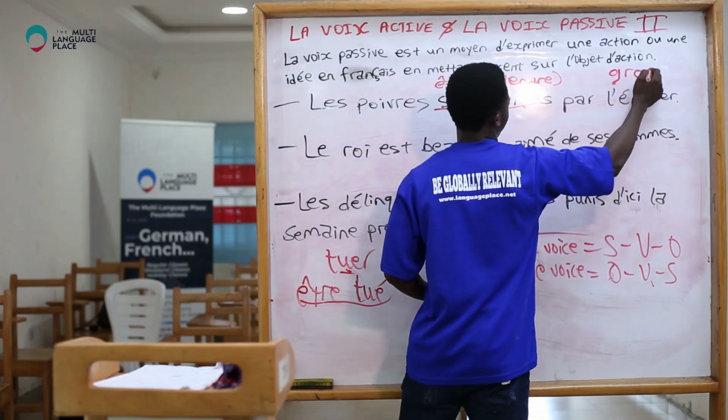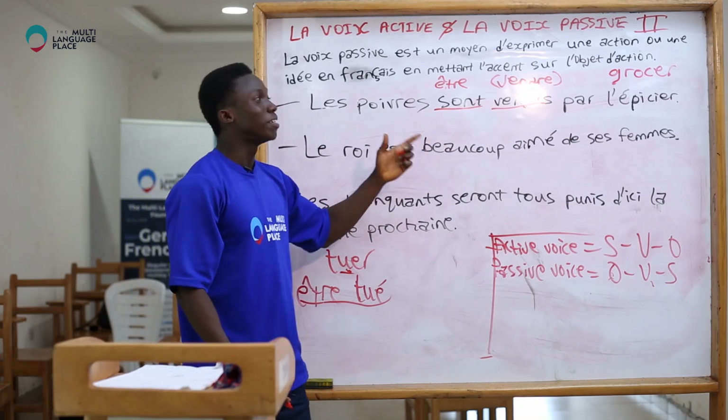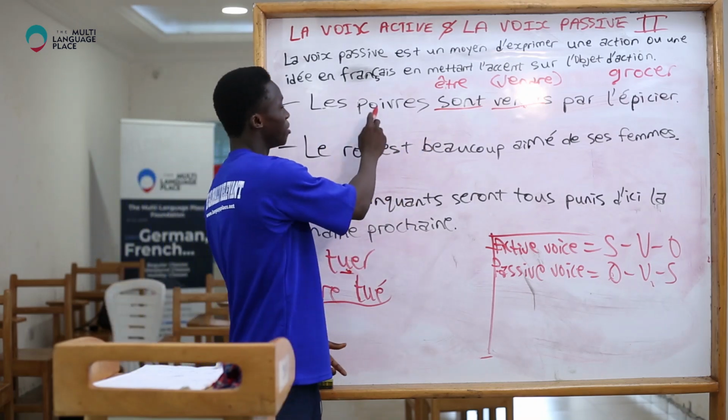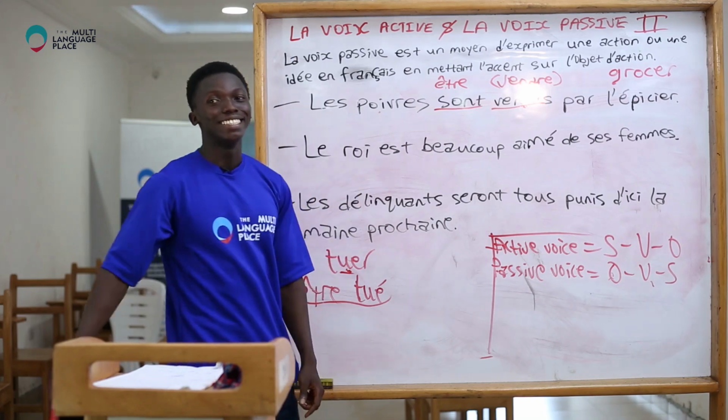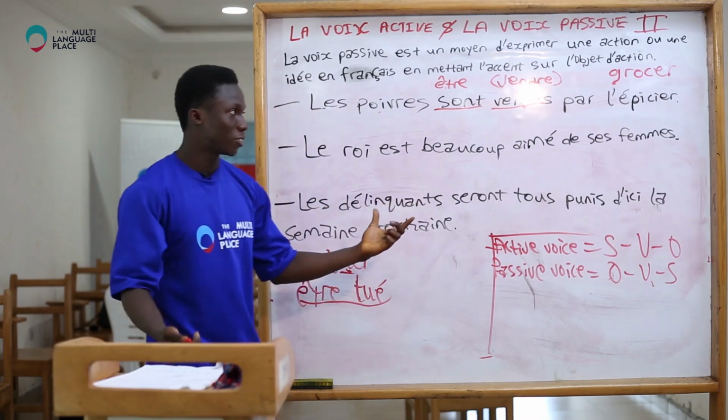Épicier means grocer. Peppers are sold, or pepper is sold by the grocer. They don't say peppers in English, they say pepper. So, les poivres sont vendus par l'épicier. Pepper is sold by the grocer.